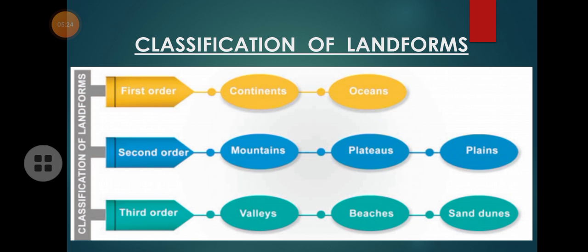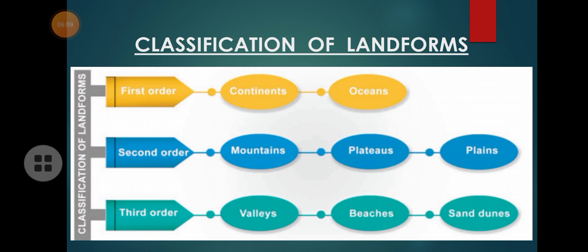So the land system, the solid part of the globe, is divided into three important orders. One is the first order, second order, and finally third order. So in the first order, all the primary things, all the important things, all the major things, all the larger things come under the first order. And in the second order, the next important part, which is smaller than the first order, comes. And the least and the smallest order of the land system is the third order.